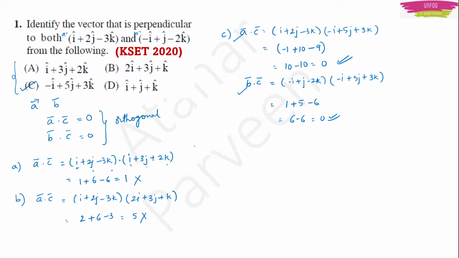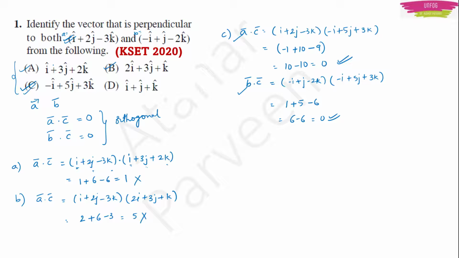Now how you do mentally, I will tell you. To do it mentally, what you have to do is just to see by multiplying it directly. Multiply these two vectors, the vector A, this vector and this vector. Multiply it mentally. Then again multiply this vector and this vector. Then again multiply this vector and this vector. Okay. So if you do it mentally, then your time will save. Because I am explaining, I am writing everything and showing you. You don't need to do this in the exam. Okay friends. So this is the right answer.